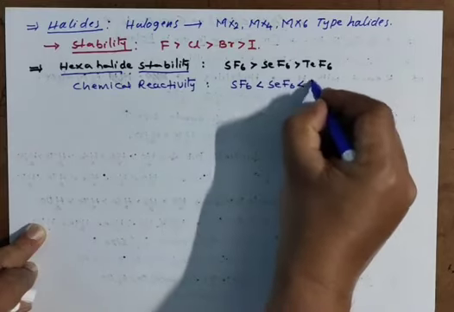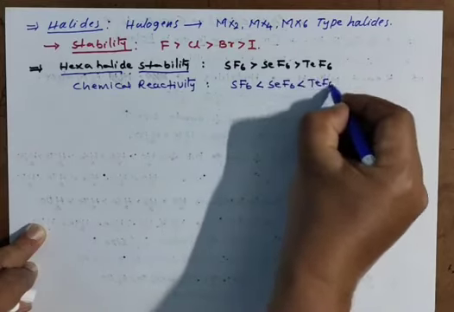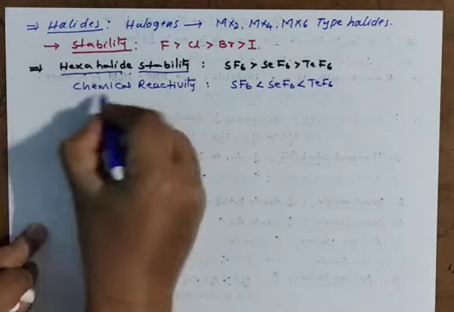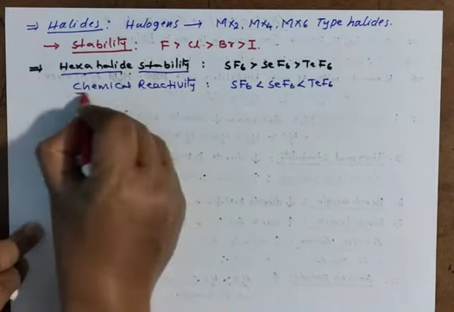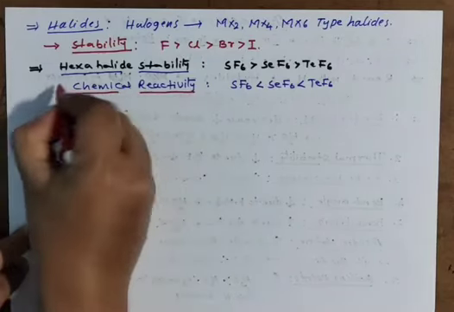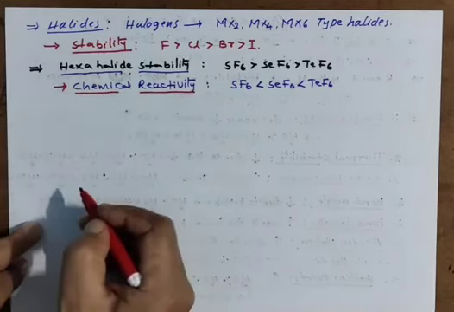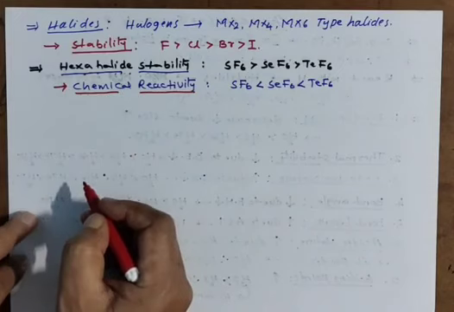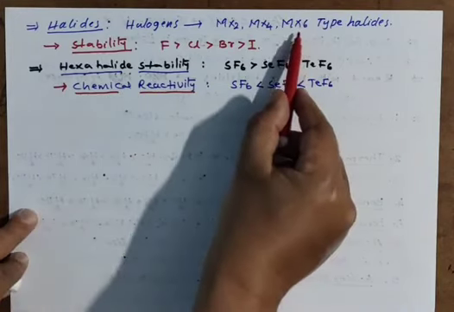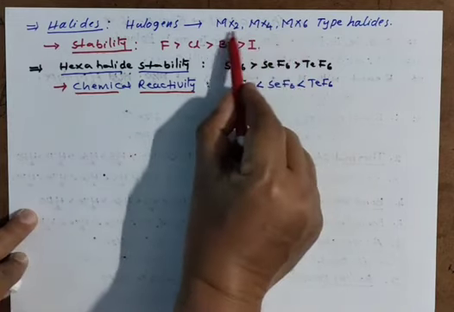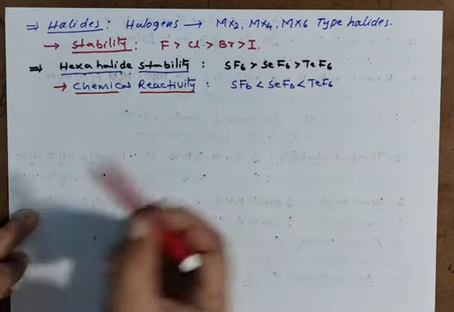So chemical reactivity depends on the stability. The more stable, the less the reactivity. Clear? So these are highly stable, less reactive, and these are less stable, more reactive. Like that.